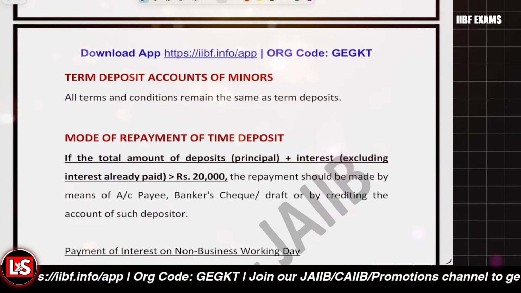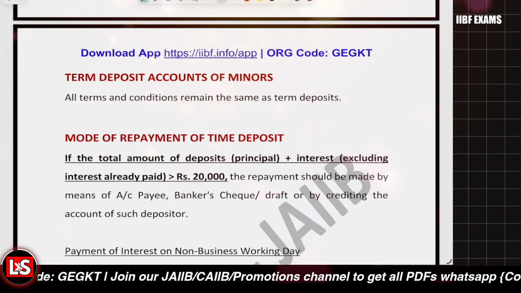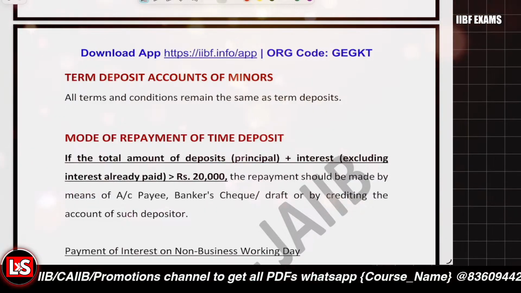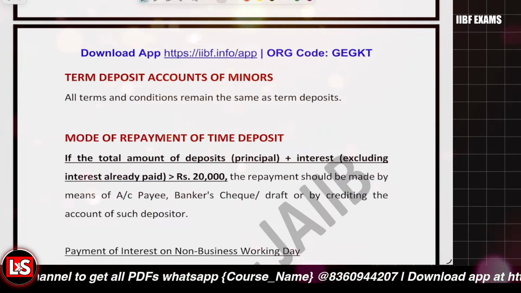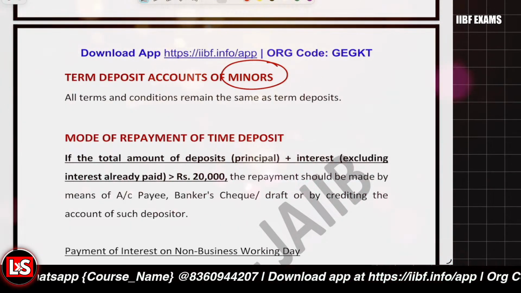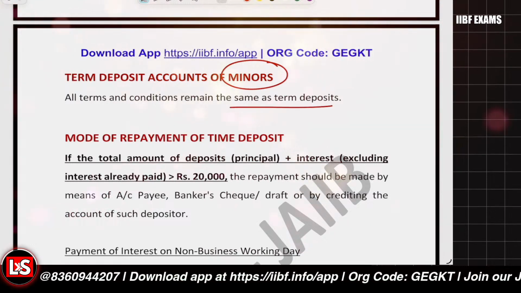Minors are allowed to open the term deposit account. Yes, they are basically allowed. Even if it is a self-operated account, they are allowed. So if it is allowed by the bank, the minor can open the fixed deposit account, right? And the same terms and conditions will be applicable here.